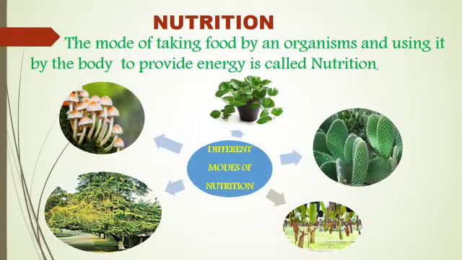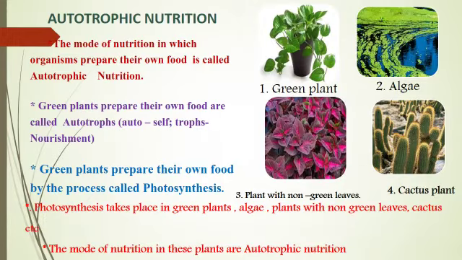In this picture, you can see a cactus plant, green plant, an insectivorous plant, cuscuta plant, and mushroom. Do you think the mode of nutrition in all these plants is the same? No. The way these plants take their food is different from each other. Let's see the different modes of nutrition one by one.